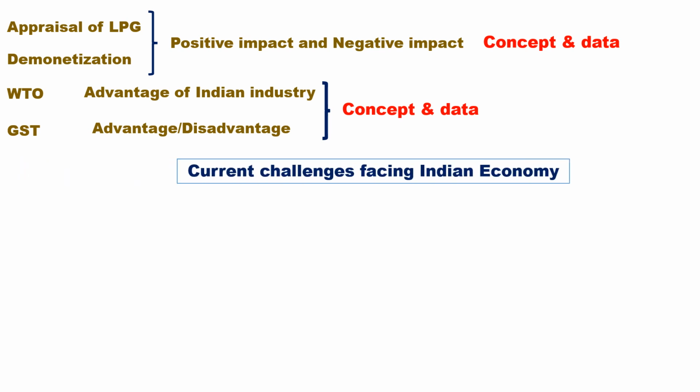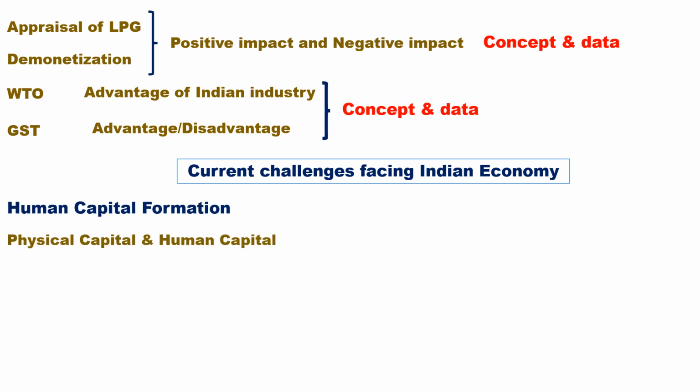Current challenges facing the Indian economy: human capital formation, physical capital and human capital. Physical capital is tangible and can be sold in the market, whereas human capital is skill acquired by an individual through education, training and experience. Growth and development: growth focuses on the increase in GDP, whereas development focuses on improving the standard of living. See, this subtopic may ask differences and its concept.